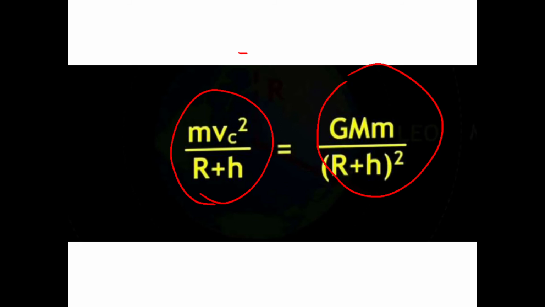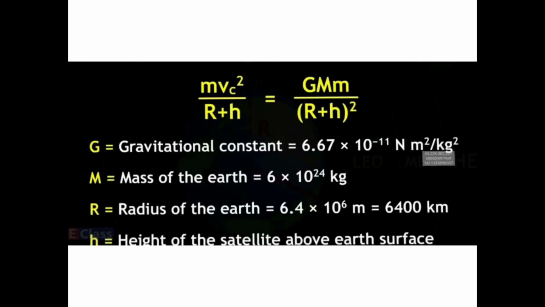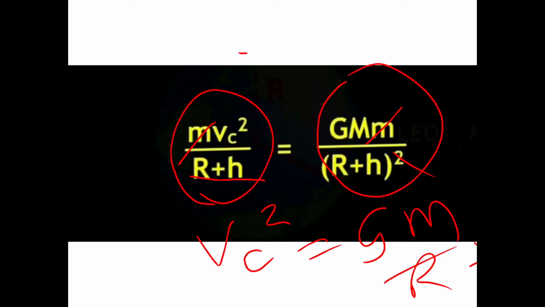When both become equal, what will happen, children? From here one R plus h goes, and from the square one goes, since there was a square here. So one cancels and one remains below, and above the small m cancels. So what you are left with is Vc square is equal to G M upon R plus h, right? Is it clear? Small m got cancelled and one R plus h got cancelled. So we got G M upon R plus h.